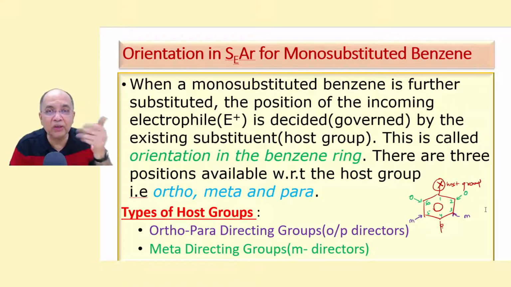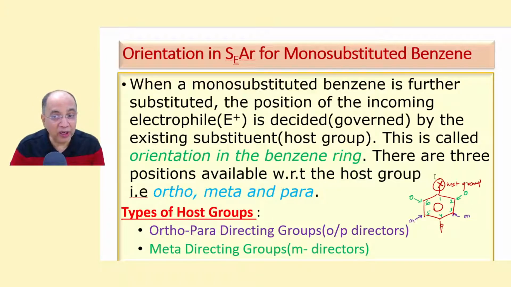Now a new electrophile will come. There are 3 possibilities: ortho, meta, para. These are the second position: 1, 2, and this side also 1, 2. So 2 and 6 positions are equivalent, both are ortho. 3 and 5 positions are equivalent, meta. And para is unique, the 4th position. So we have 3 possibilities: ortho, meta, para.